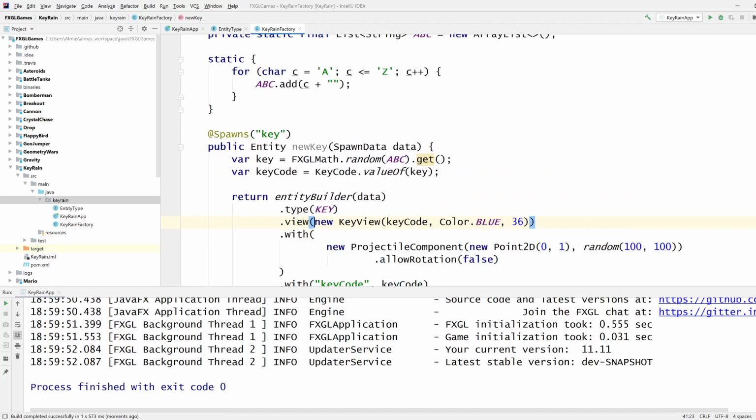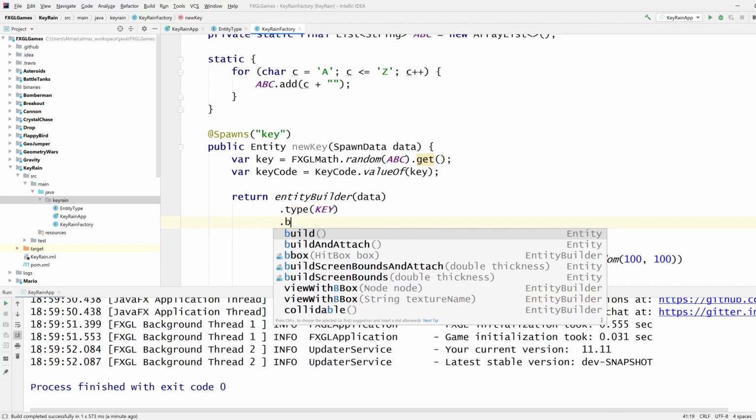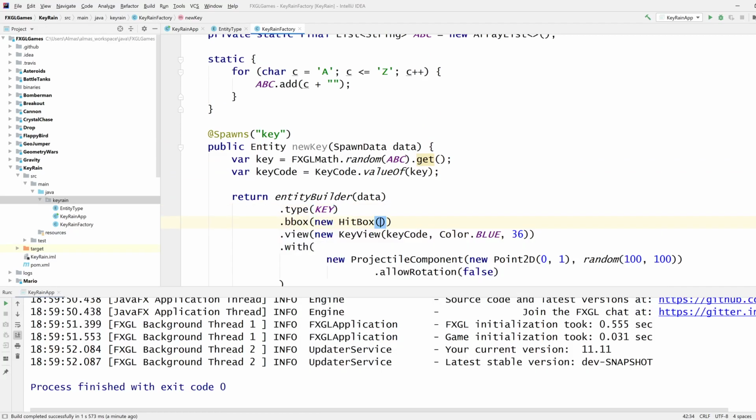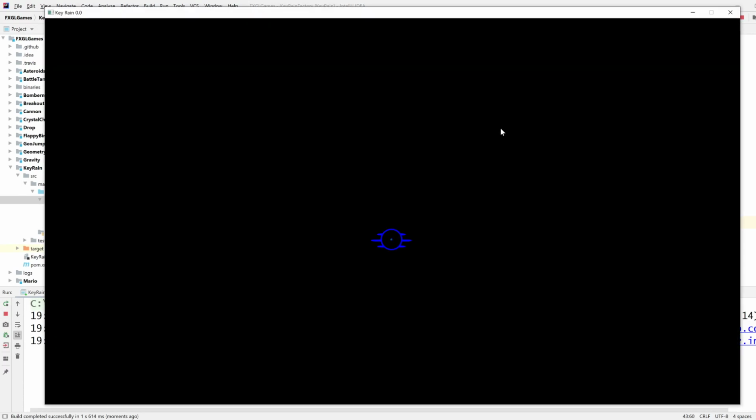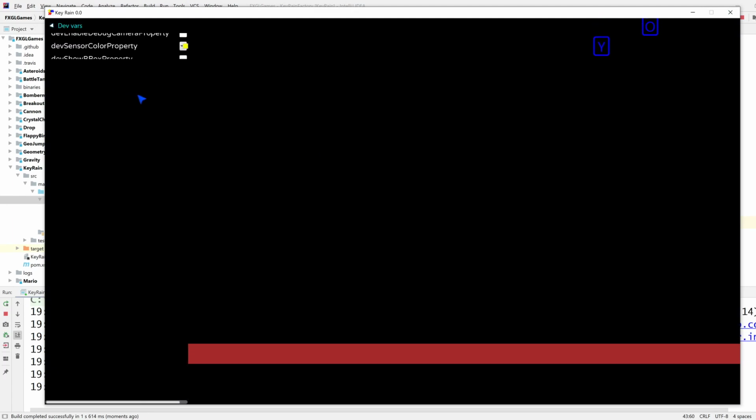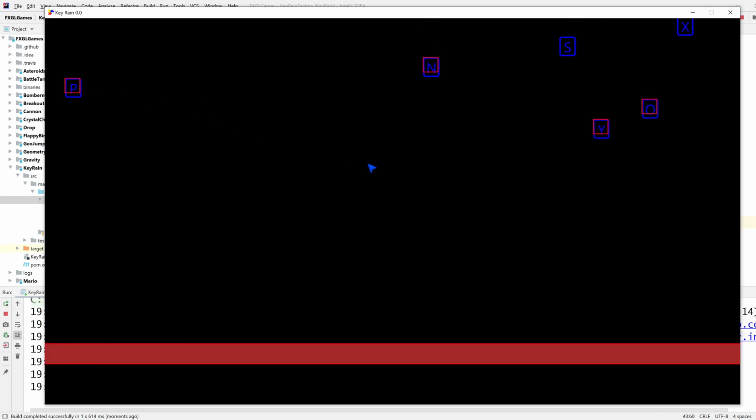So let's not do that, and let's manually add a bounding box. 36, 36 should do it.